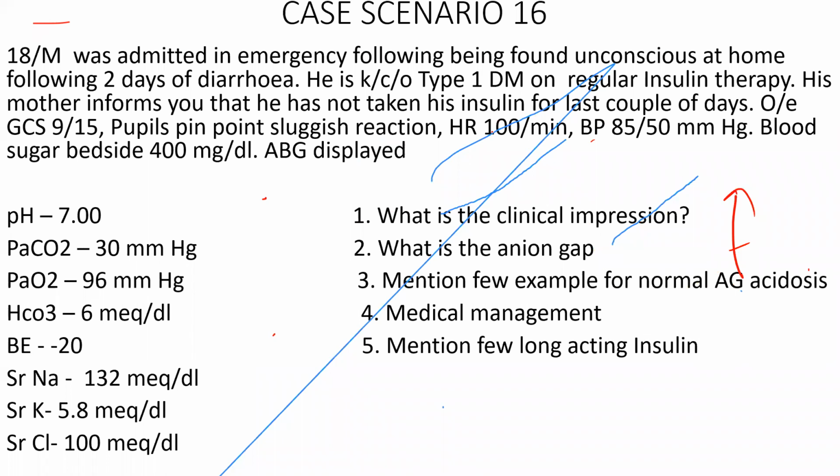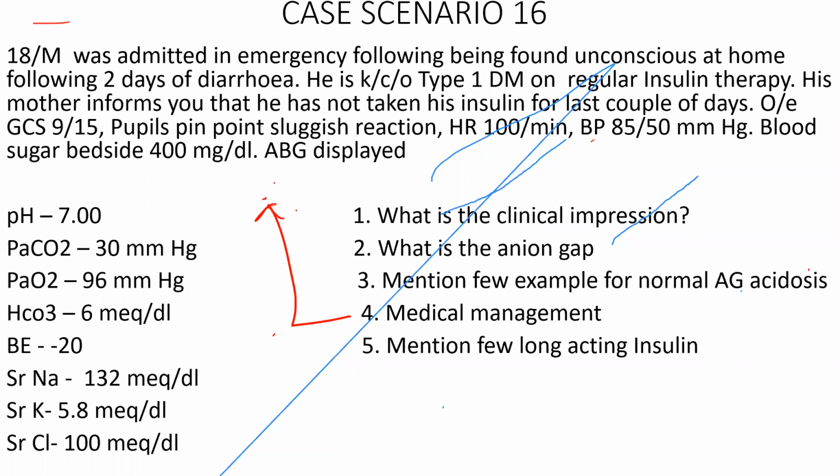Few examples for non-anion gap acidosis. Normal anion gap, sir? Yes. It can be classified into hypokalemic or hyperkalemic. Hypokalemic can be due to GI loss of bicarbs like diarrhea, ureteric stenting, ureteric diversion, ileostomy. I hope you know all these lesions, renal tubular acidosis, and so on. Right. What is the medical management of this patient?